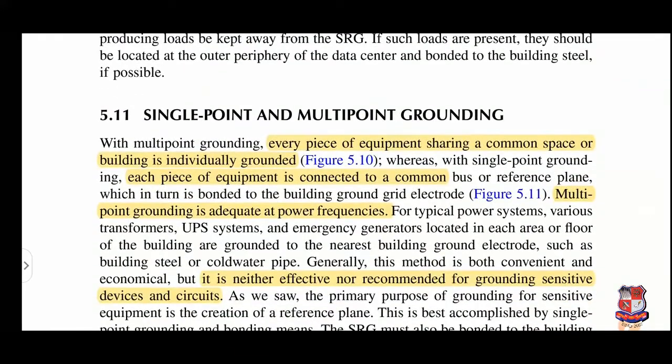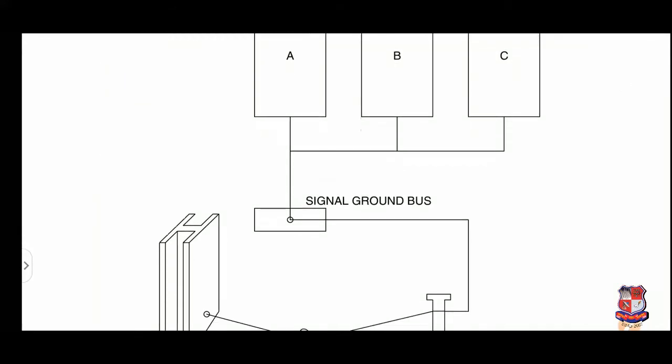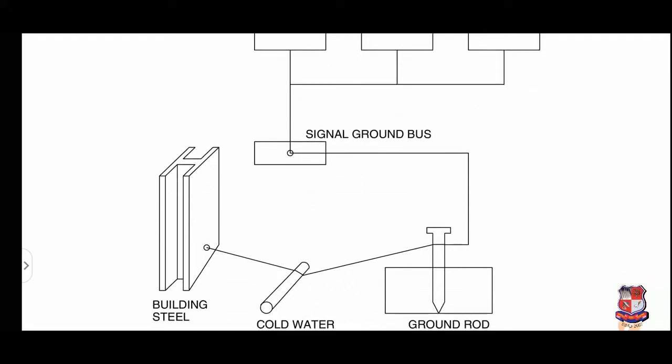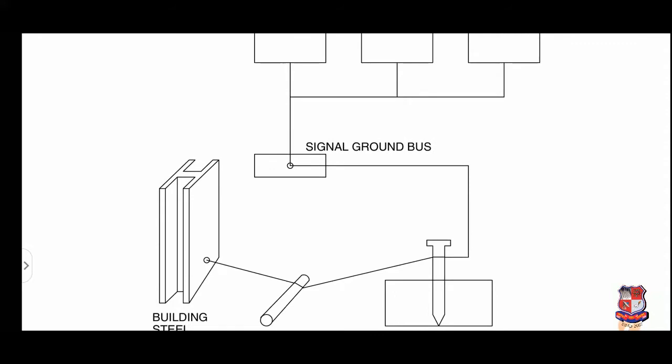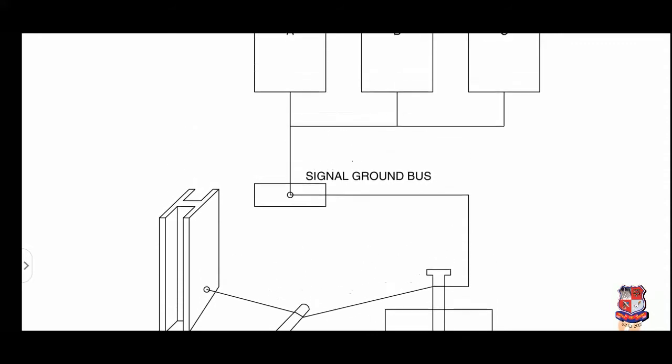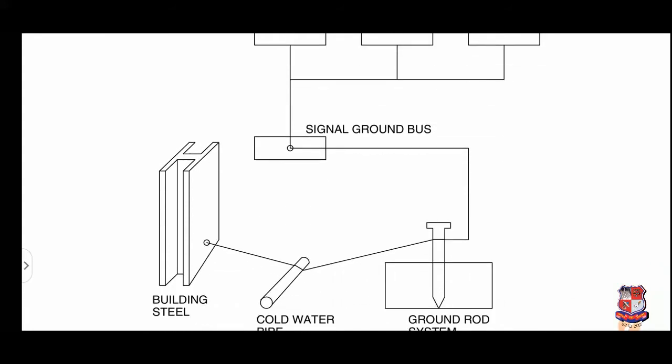And what is single point grounding? Just see the figure. These equipments A, B, C are connected to the signal ground bus, which is a common bus, and which is further connected to the main building system, the cold water ground rod. So here there is no possibility of any leakage or any noise, which we discussed in the previous lecture. You can identify the difference between these two figures. These equipments are connected to the signal ground bus, and after that it is connected to the main common grounding system.